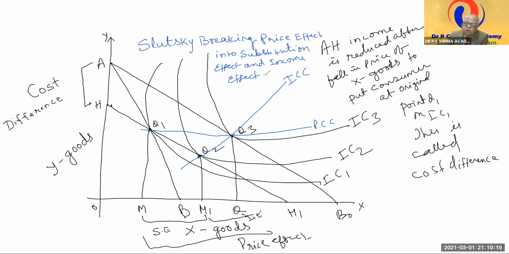That income is known as the cost difference in Slutsky and the compensating variation in income in Hicks. In both cases, money is returned to him after measuring the substitution effect. Once the substitution effect is measured, the price effect is already known, and when the money is returned, there will be the income effect. He will return to the original point.